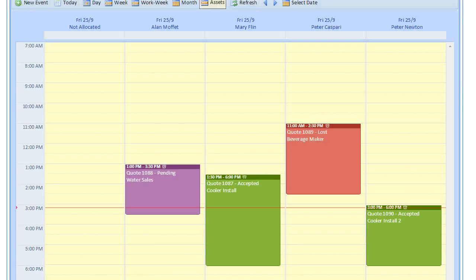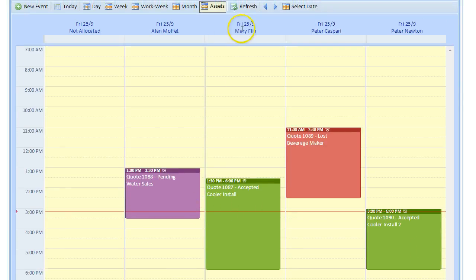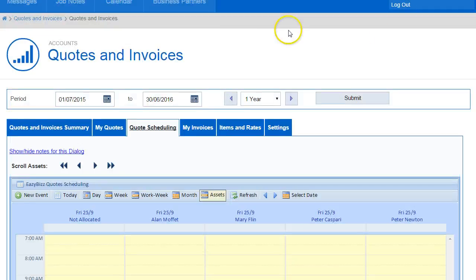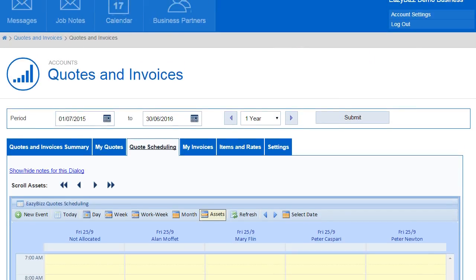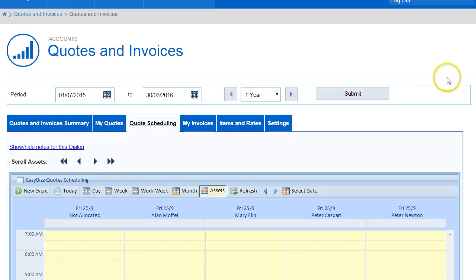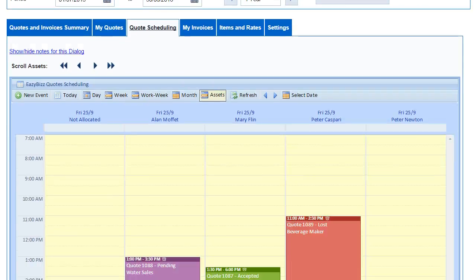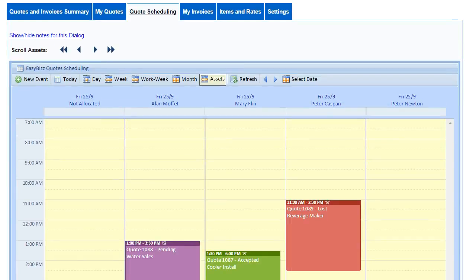This information is also accessible via the mobile app to the individual user that logs in. It will be listed in the same order as it's presented on the screen. A summary of this information is also available from the Calendar section at the very top of the page. This section will also list jobs and other events that are in the system all at the same time.